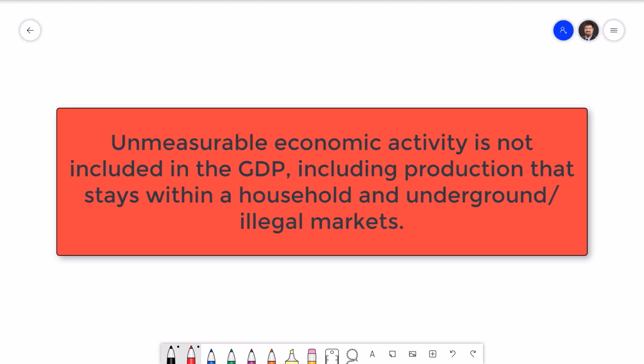We should also note that GDP only includes economic activity that can be measured. This means production that stays inside the home is not counted, even if it adds value. For example, a meal made and consumed in your home does not add to the GDP, beyond the value of the ingredients that were used to make it. A meal served in a restaurant would count as part of the GDP, but in that case the ingredients wouldn't because they were not part of the final good. Underground markets such as illegal drugs are also not counted as part of the GDP.